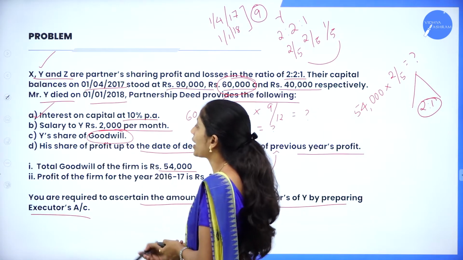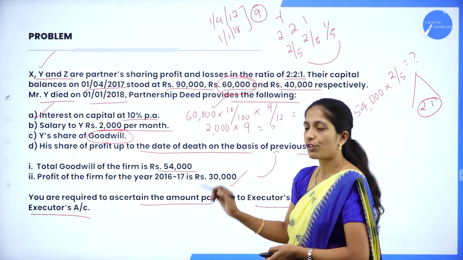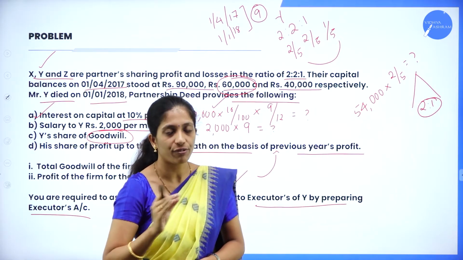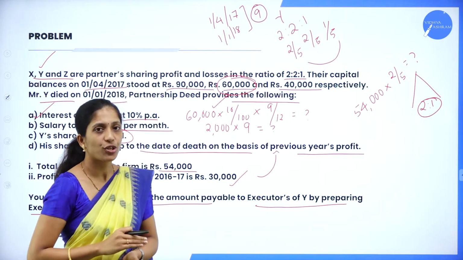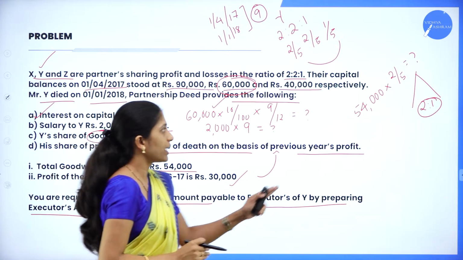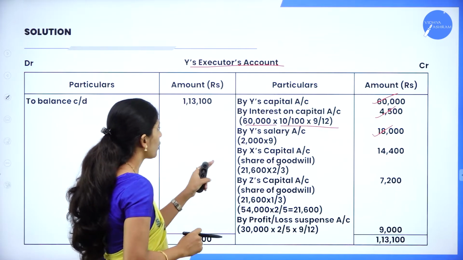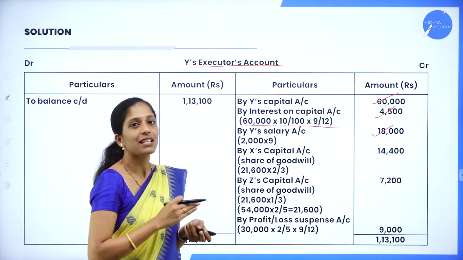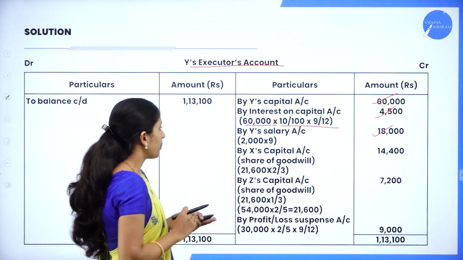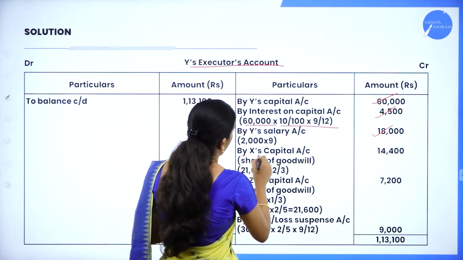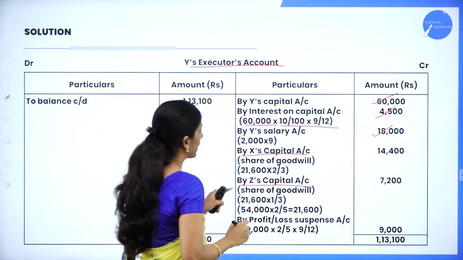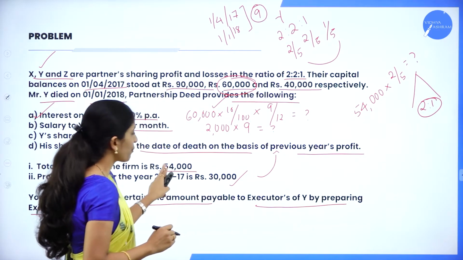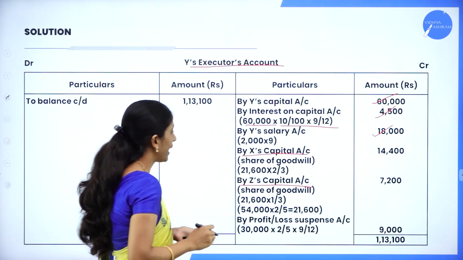Next, Y's share of goodwill. I have already told you 54,000 is the goodwill. First we have to take the share of the deceased partner, and that amount has to be distributed among the remaining partners in the ratio 2:1. You know the entry: remaining partners' capital accounts debited to the deceased partner's executor's account. Who are the remaining partners? X and Z. So by X's capital account, by Z's capital account. Now if you divide this, 54,000 into 2/5.